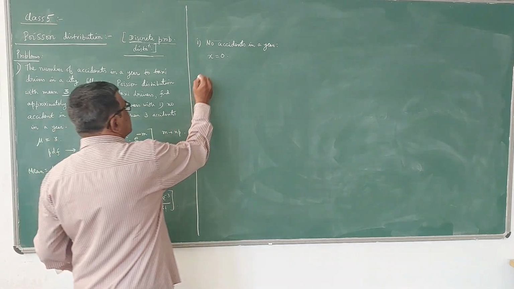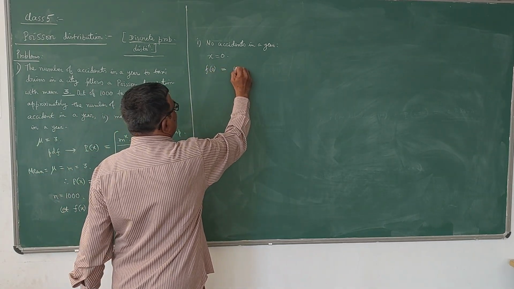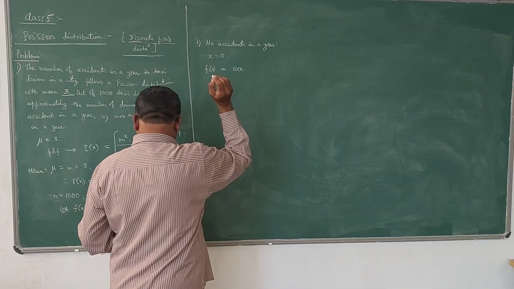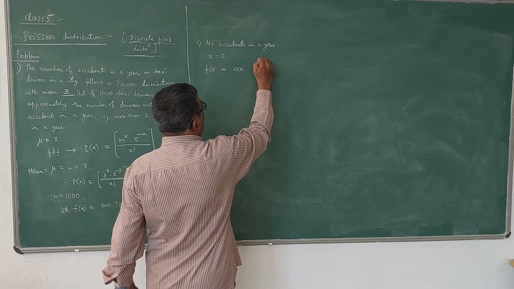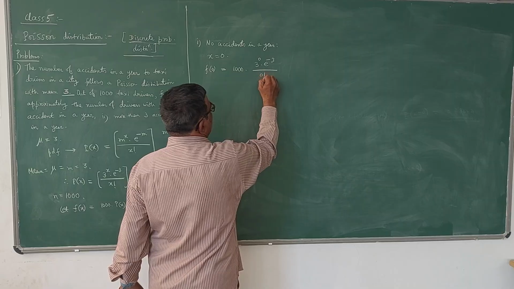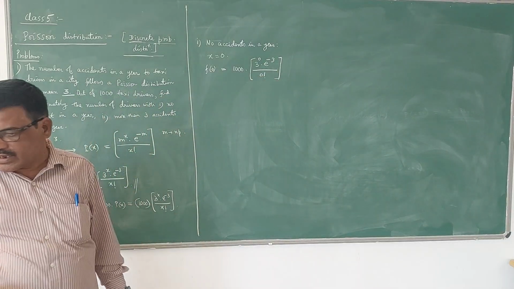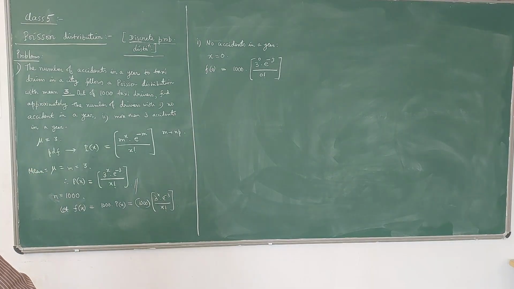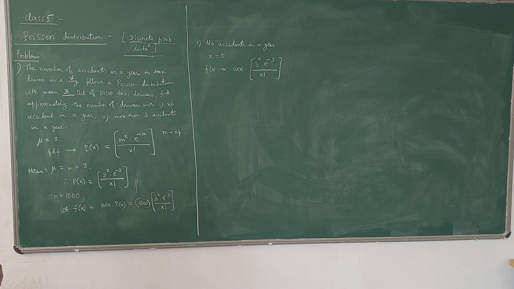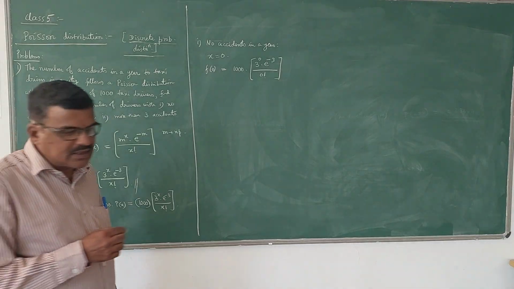So in that case f of 0 will be the answer. F of 0 is equal to 1000 into 3 to the power of 0 into e to the power of minus 3 divided by 0 factorial. So this becomes the answer for the first one. If you simplify this, you will get 50.